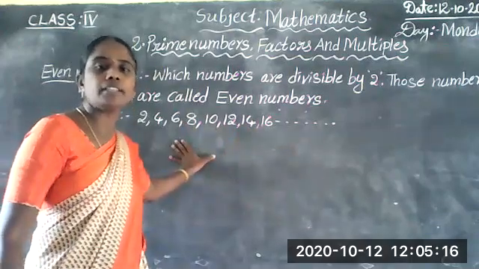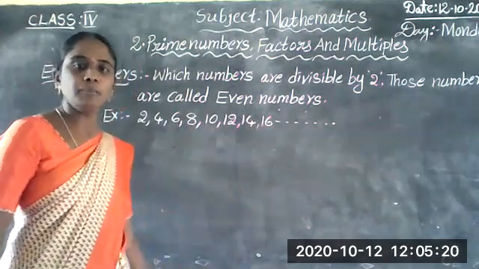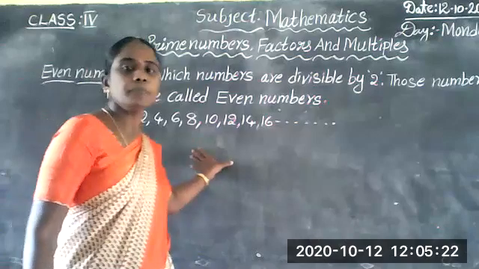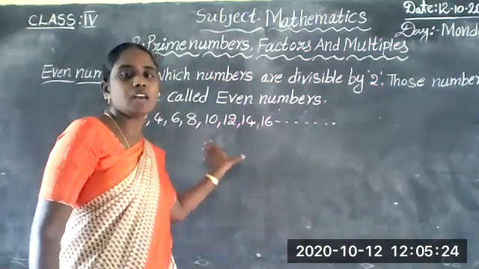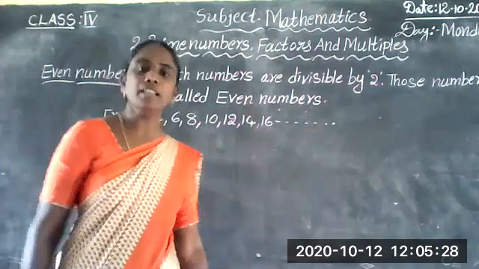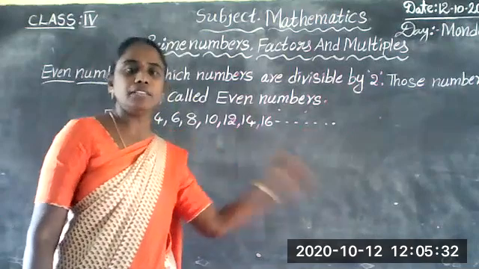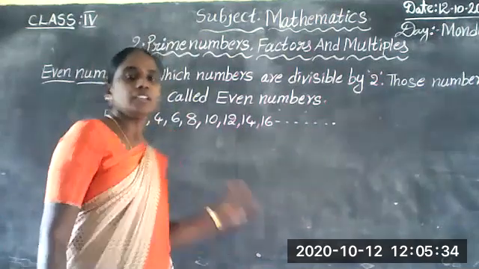These are called even numbers. These numbers are exactly divisible by 2.